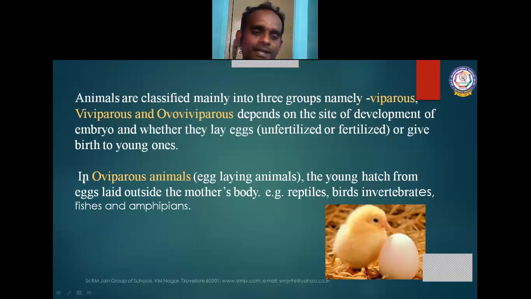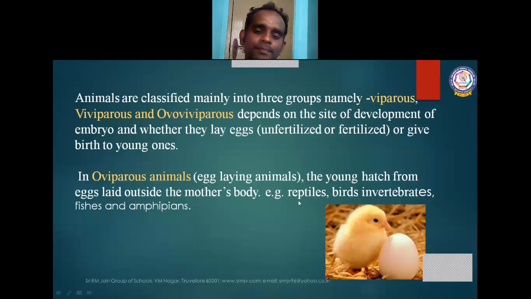In oviparous animals, the young hatch from the eggs laid outside the mother's body.